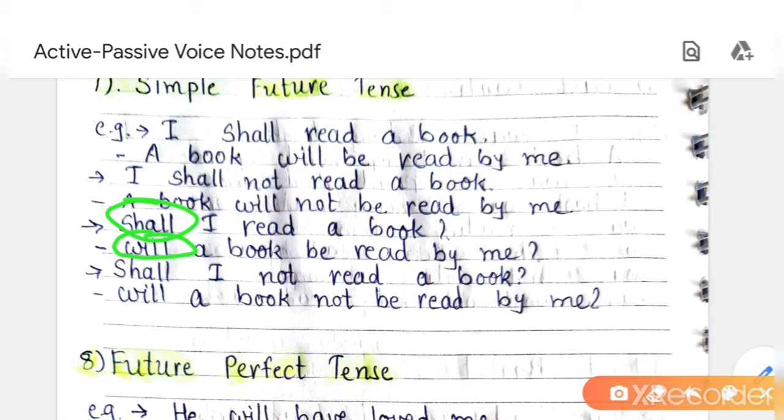So don't be confused in interrogative sentences. Keep in your mind that not will be used with not be third form, in interrogative sentence, in affirmative sentence also: will not be, shall not be.